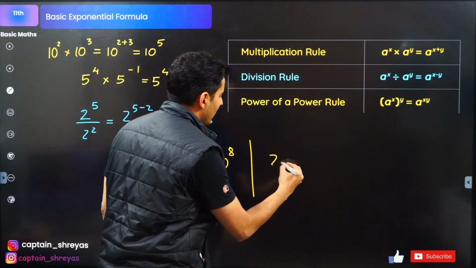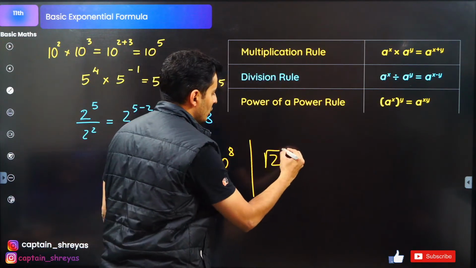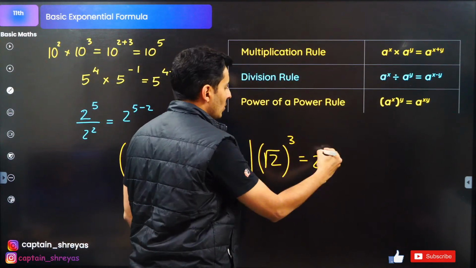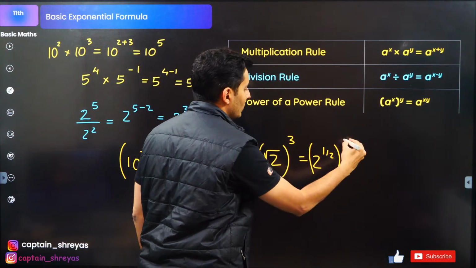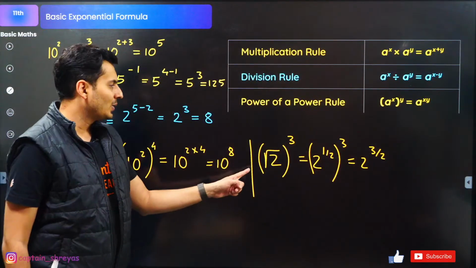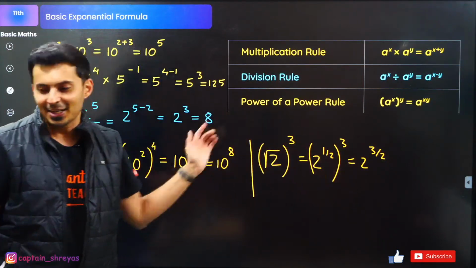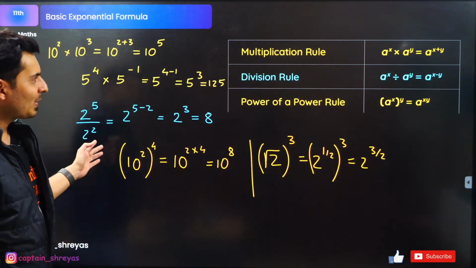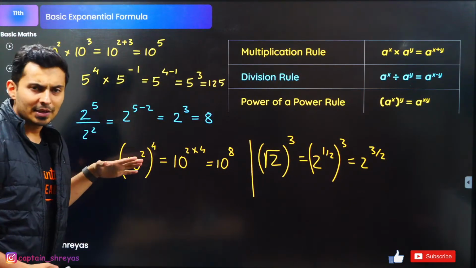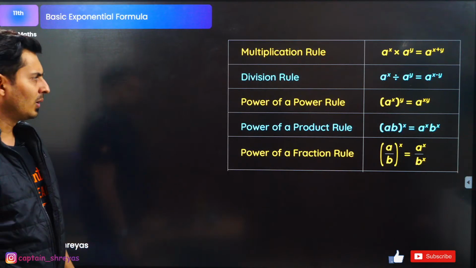Imagine 2 raised to 3, or root 2 raised to 3, is as good as 2 raised to half the whole raised to 3, which is 2 raised to 3 by 2. So 2 raised to 3 by 2 is exactly this, or this is exactly that. One and the same thing. Okay, so this is your power of a power rule, division rule and multiplication rule. I think most of you know this, but just in case you have forgotten.